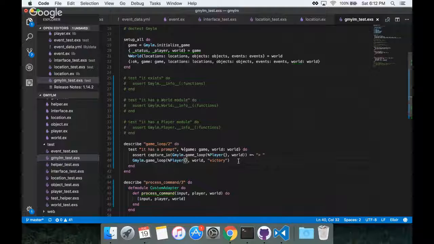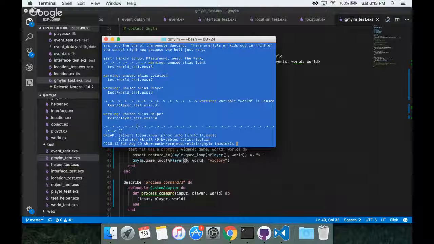So the issue we're having, we're passing it this assert capture IO and then the game loop, and we get into the loop and it keeps calling it. That's what it looks like it's doing. And then it looks like it just decides, all right, you've called me enough, I'm not going to do this anymore. I have no idea if that's what under the hood is actually happening. I don't have much visibility.